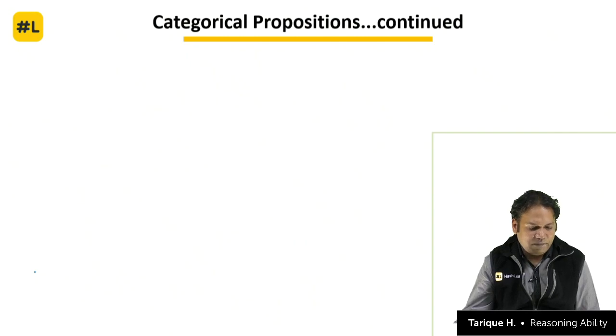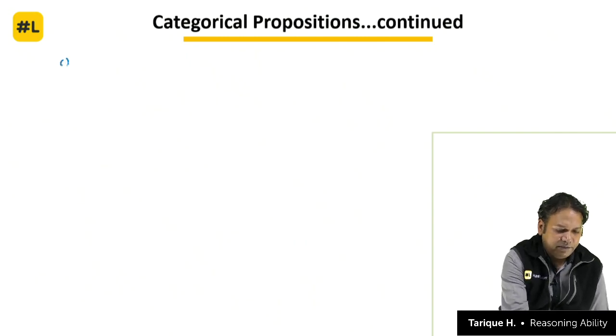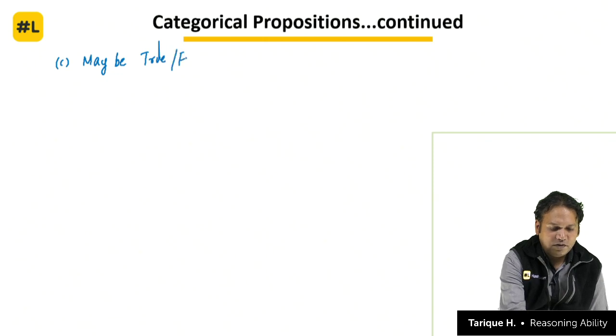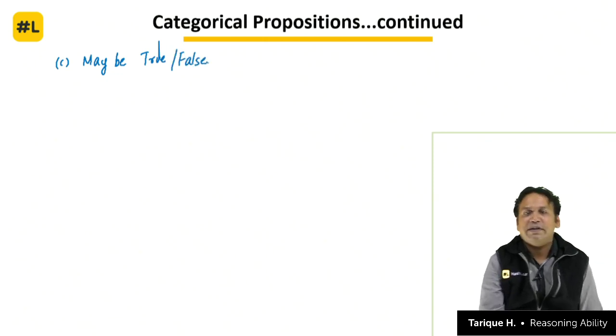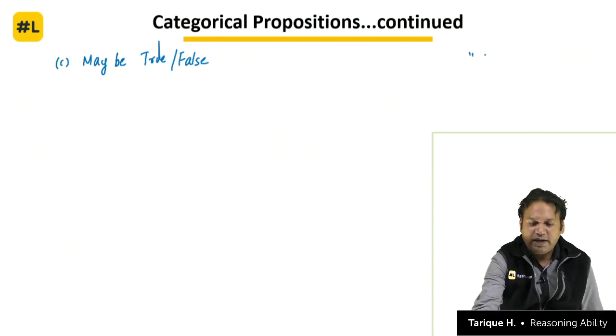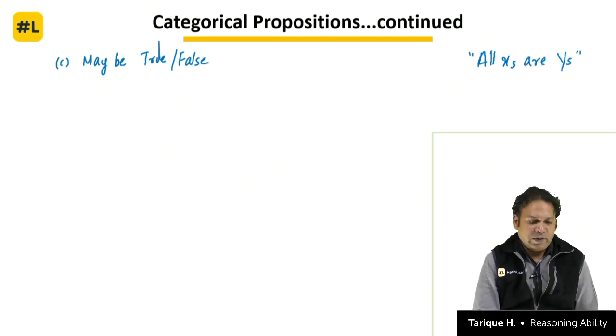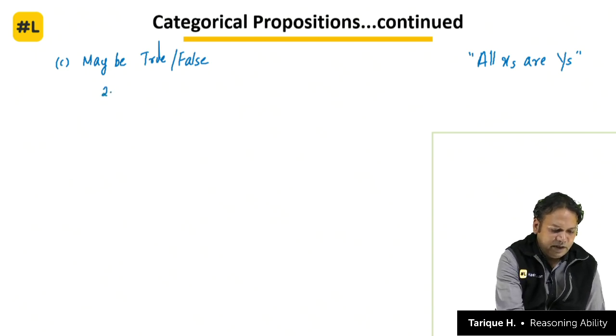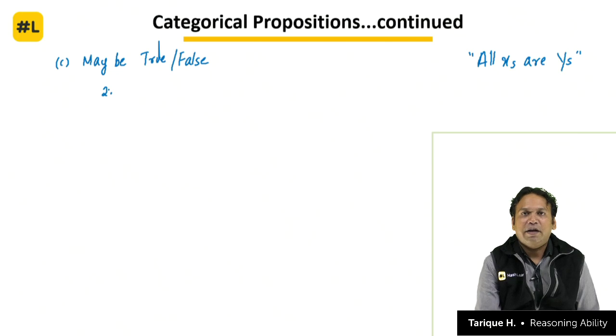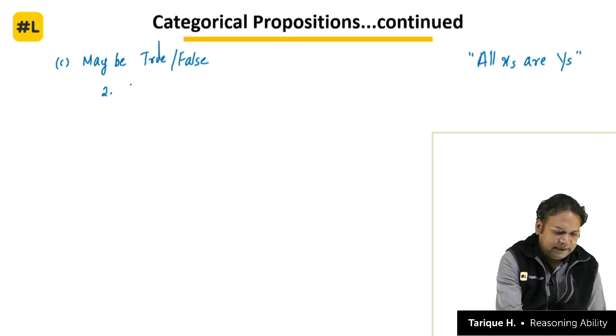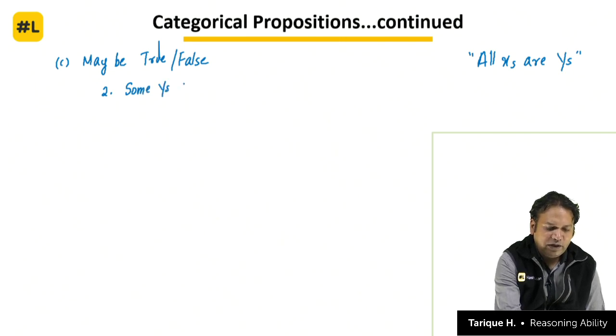Continuing with this third type, a statement which comes under maybe true, maybe false, we will see what else we have in this condition. What is given to us? All x's are y's. That is our basic statement. So keep this in mind. The second statement that can come here under maybe true, maybe false is that some y's are not x's.